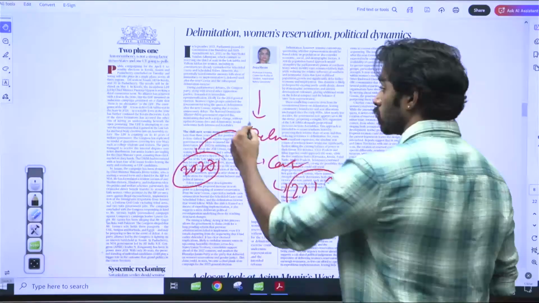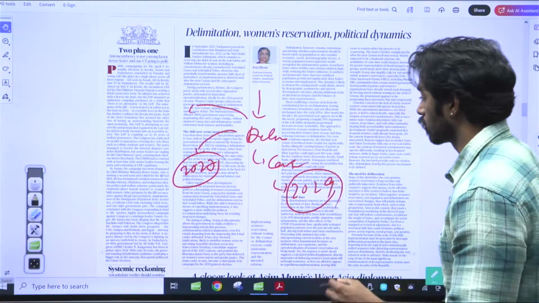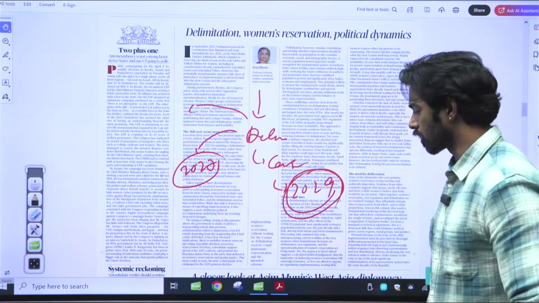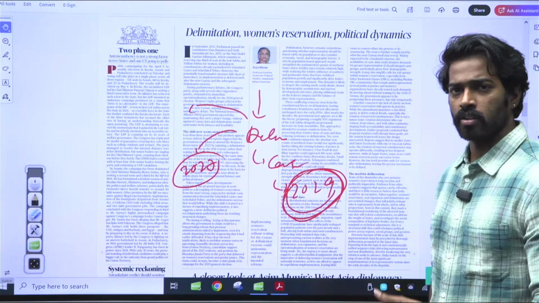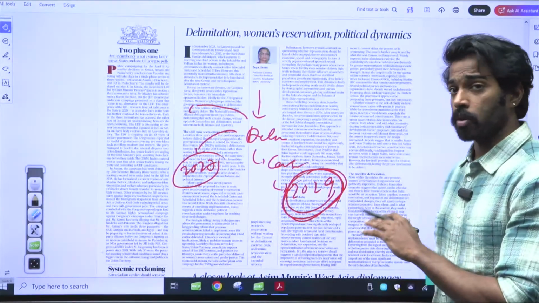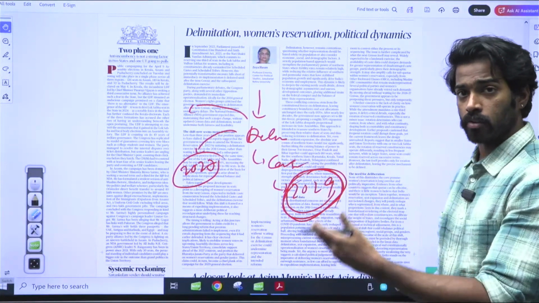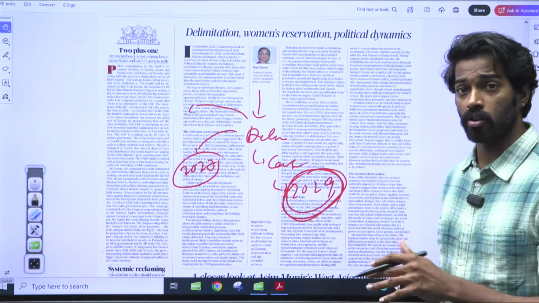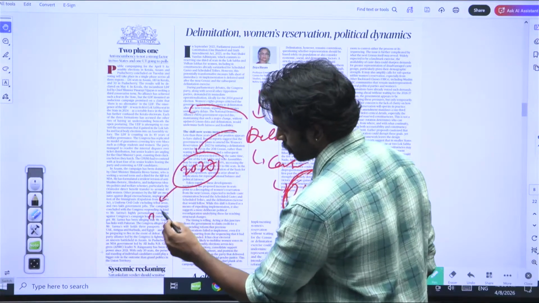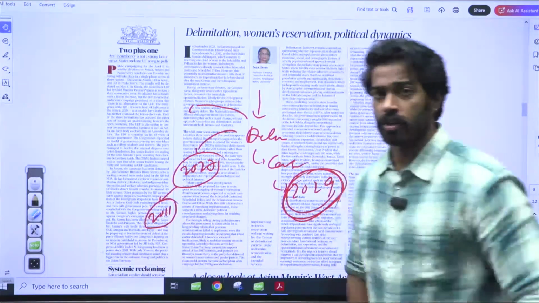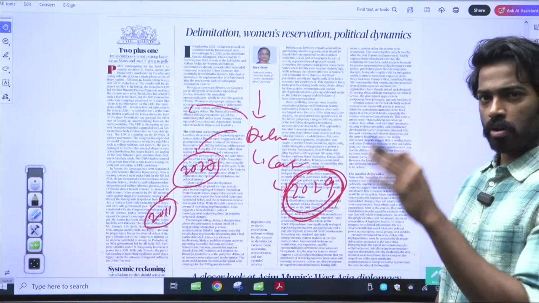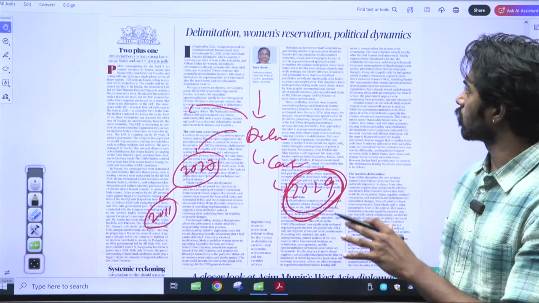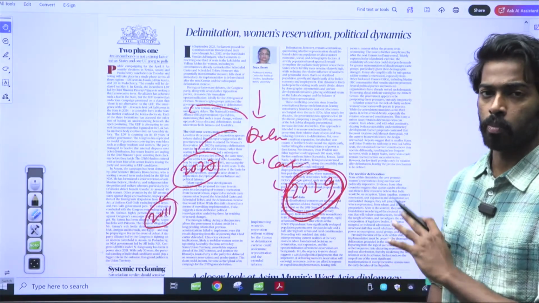The reason the government said 2029 is because new data will come into existence. But now that it is being implemented in 2027, the government is saying, let us use the data of 2011, the 2011 census data. So now let us discuss all of the problems present in the delimitation and women's reservation in political dynamics.